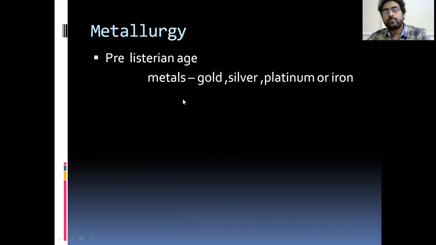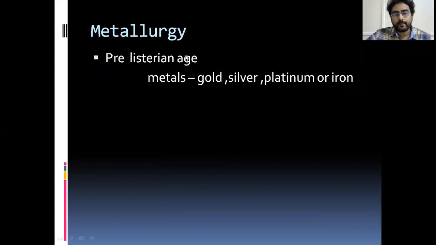So coming to a few slides on metallurgy. In the pre-Listerian age, Lister is a scientist who introduced the sterilization principles, hand washing and sterilization principles. Metals were used like gold, silver, platinum or iron.